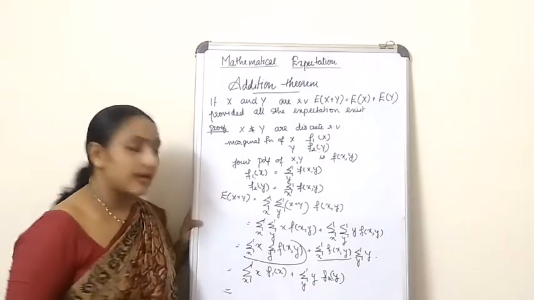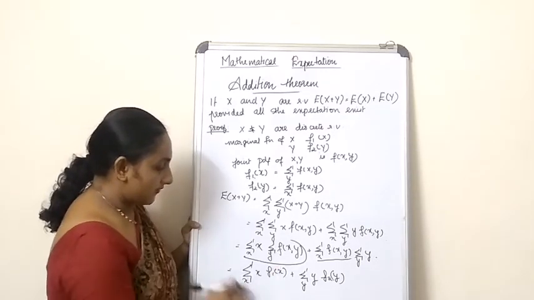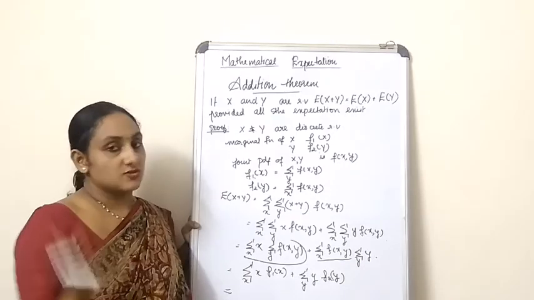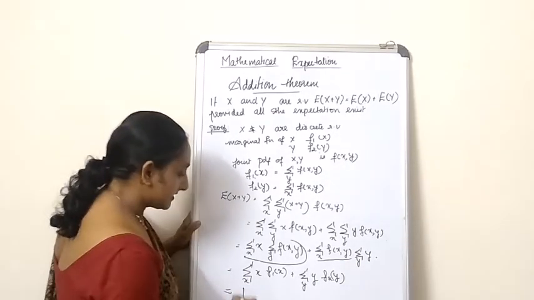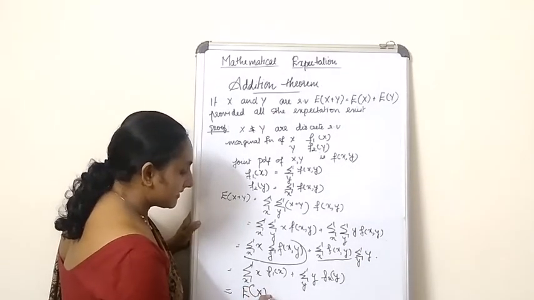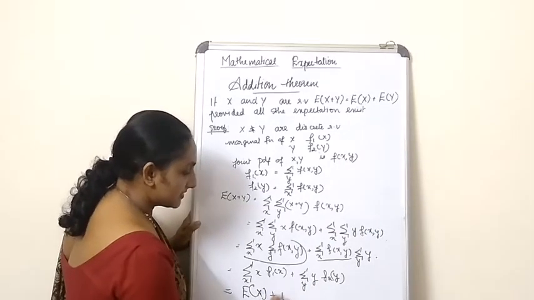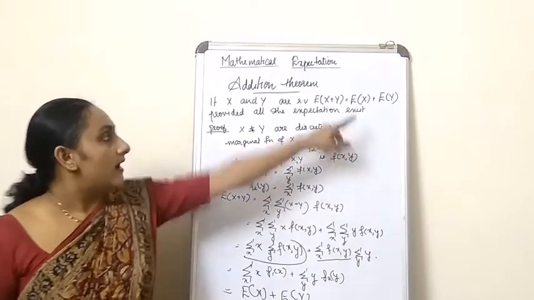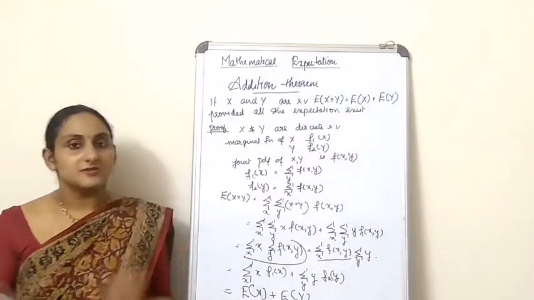And summation over x, x into f1 of x, you have studied already, is expectation of x, plus this value is expectation of y. Hence, you get the RHS and the theorem is proved.